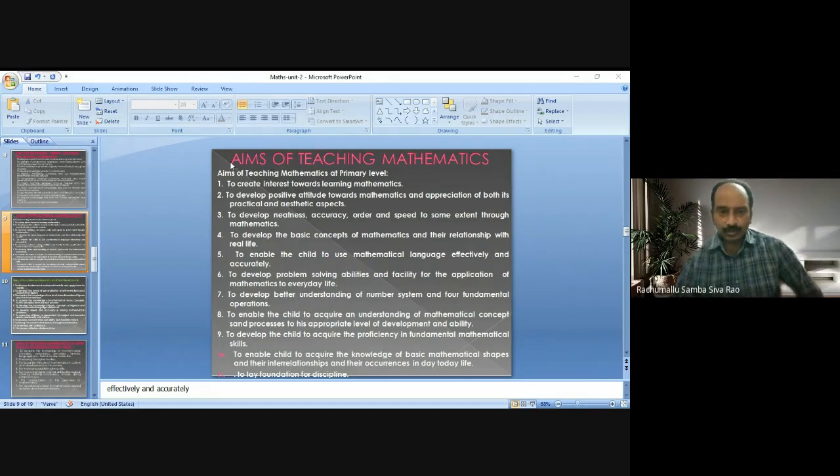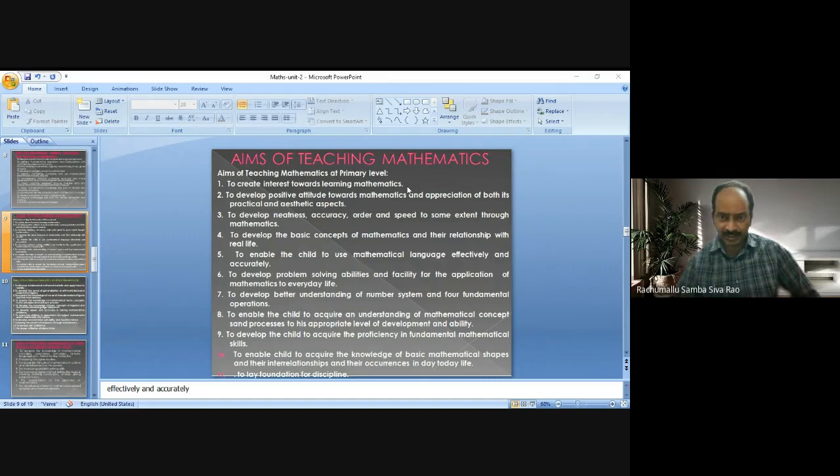Okay, so these are the aims and values which are interrelated and interdependent, one on another. Now let us see the aims of teaching mathematics at primary level. To create interest towards learning mathematics.